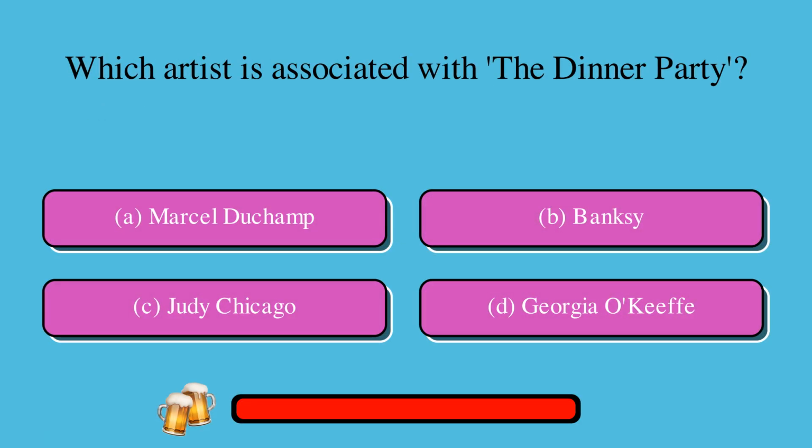Which artist is associated with The Dinner Party? A. Marcel Duchamp, or B. Banksy, or C. Judy Chicago, or D. Georgia O'Keeffe? The correct answer is C. Judy Chicago.